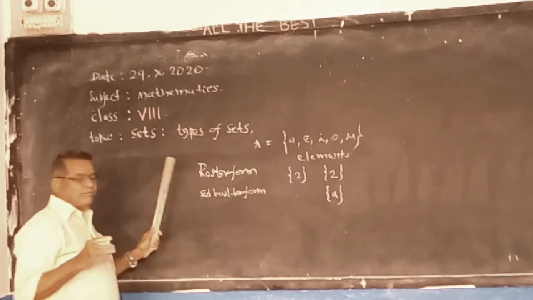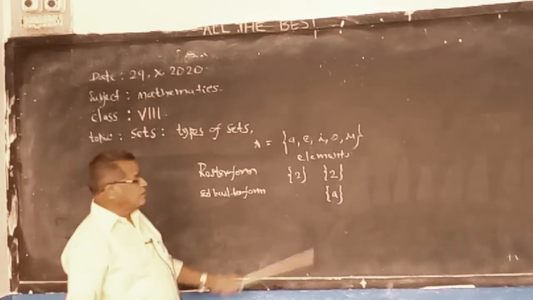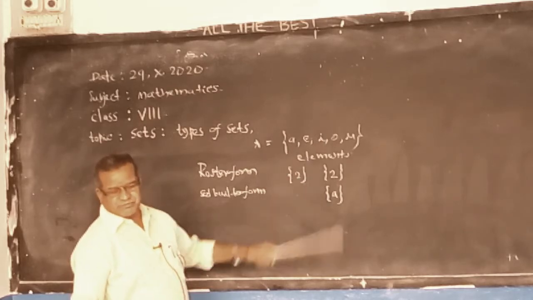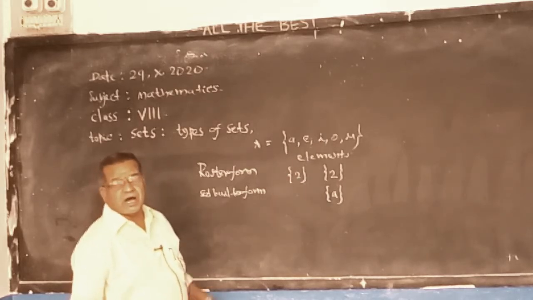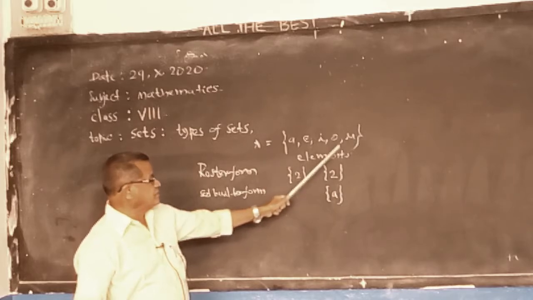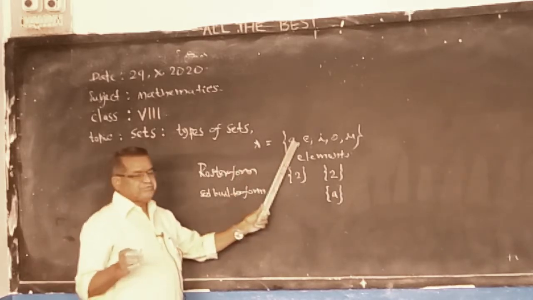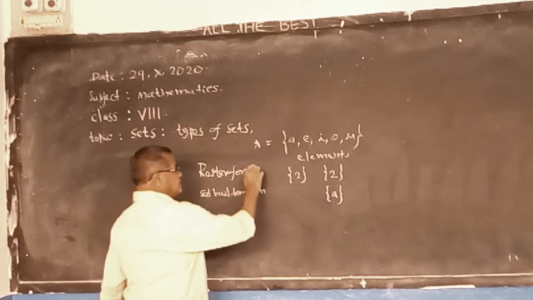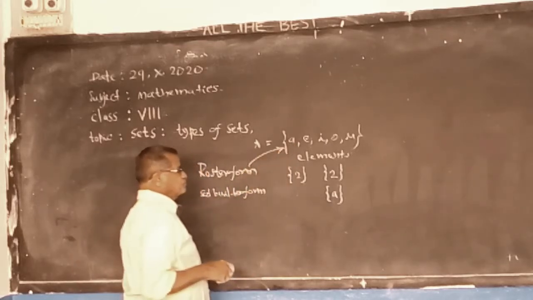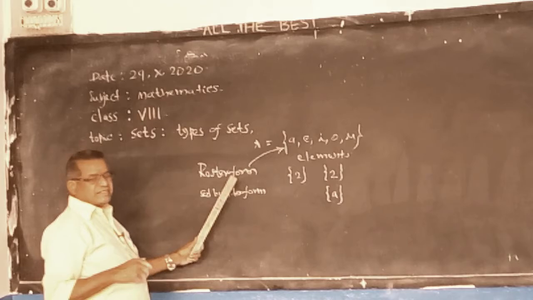In roster form, each element is listed like this. This is the roster form. And what is the set builder form?